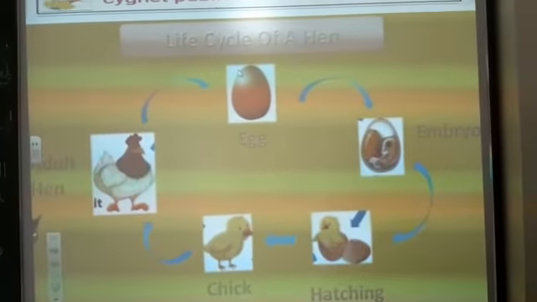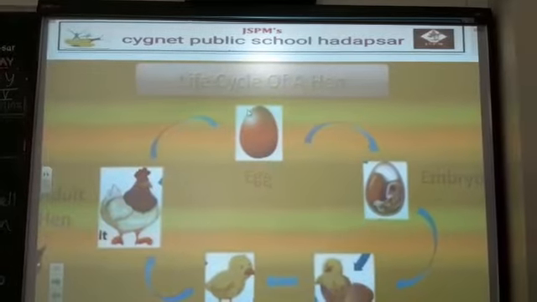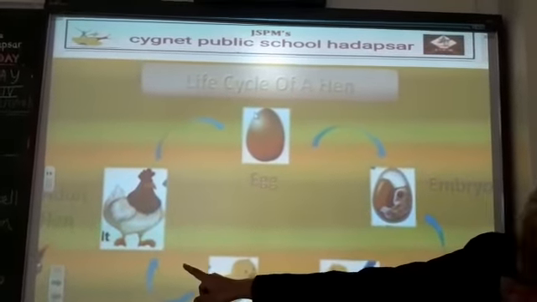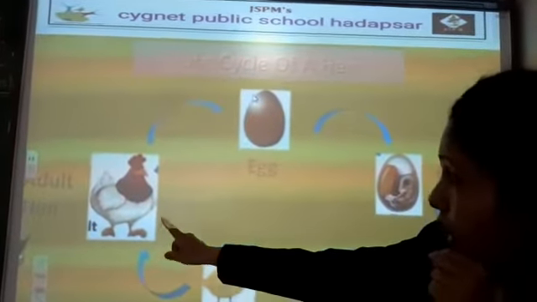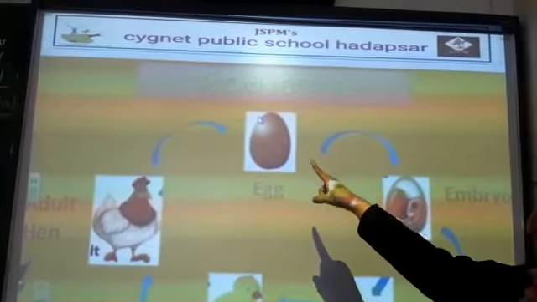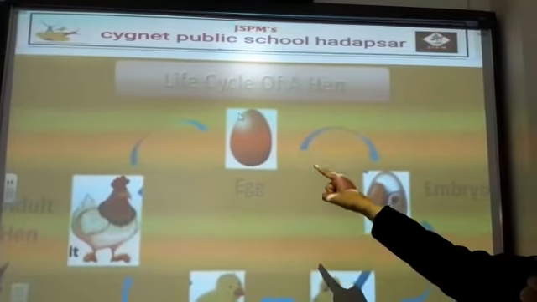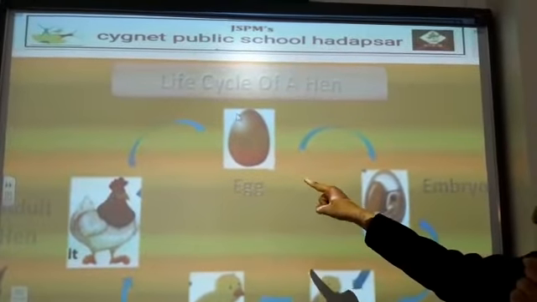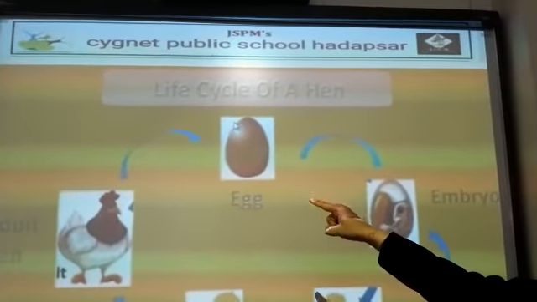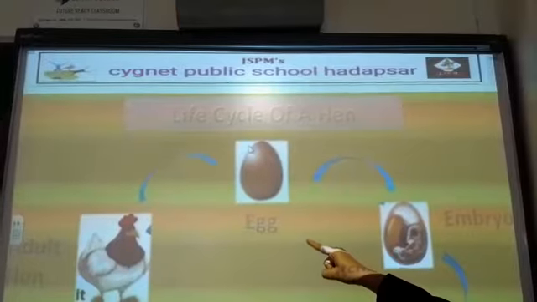As I am teaching you about birds, here I have taken the example of a hen. Here you can see the adult hen. The adult hen lays eggs. The eggs need warmth, so the parent provides warmth to the eggs, which is called incubation.